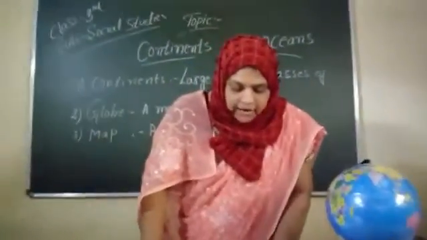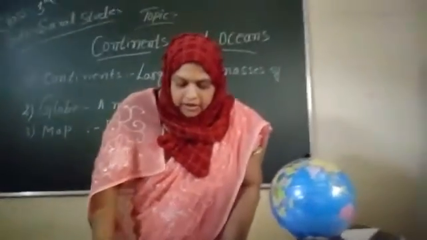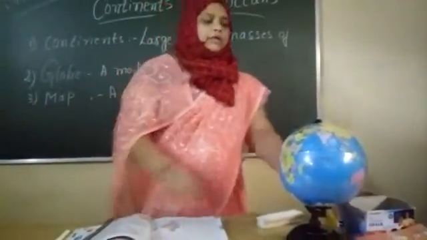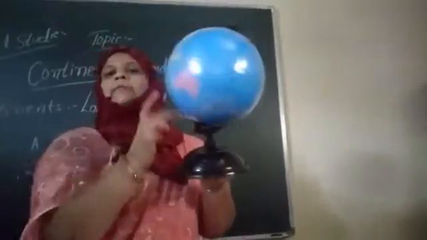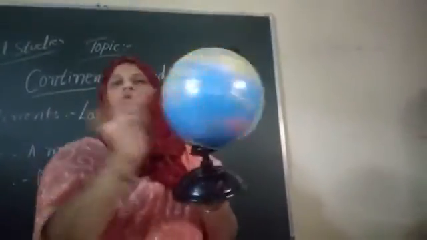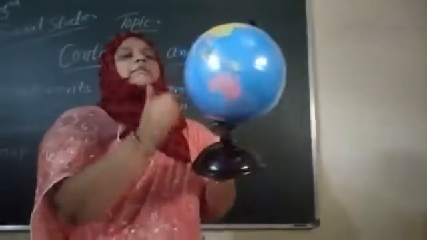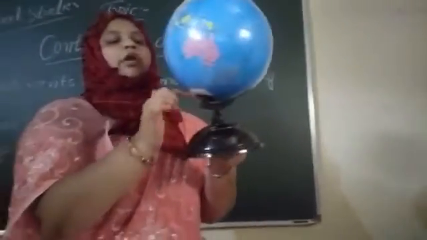The globe and the map. A model of the earth is called a globe. This one is a globe. The model of the earth looks like a ball, na? See, its shape is a ball. Here the earth is shown and where is that place?